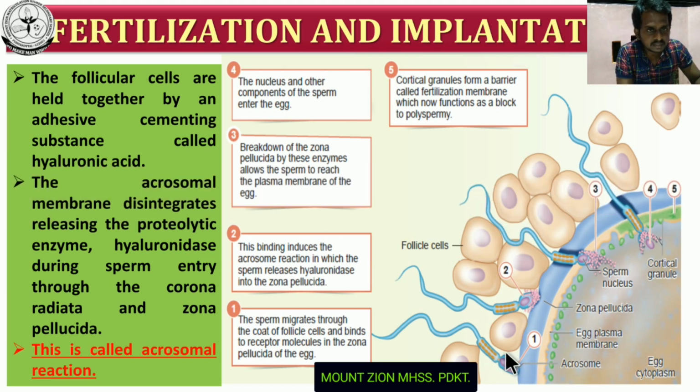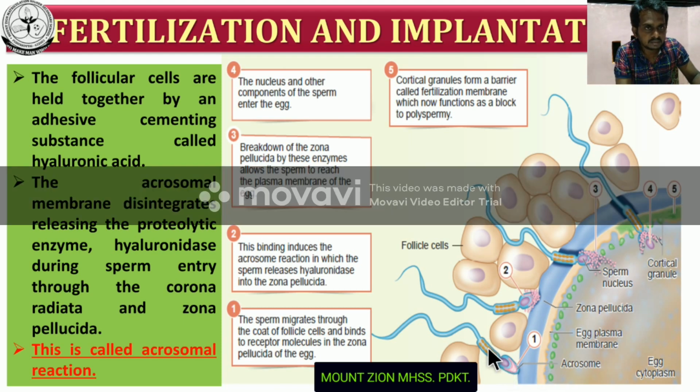This is the structure of the sperm. Already I explained the structure of the sperm. The head is a major part which contains the acrosome, followed by the neck. Then this is the body region, followed by the tail. The body contains mitochondria, which help to provide the energy.